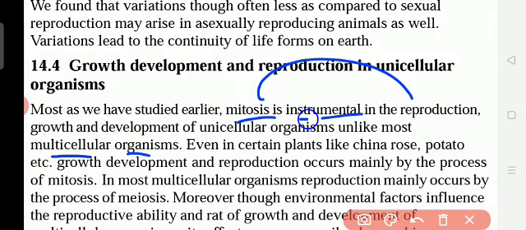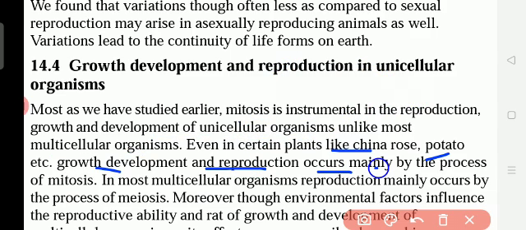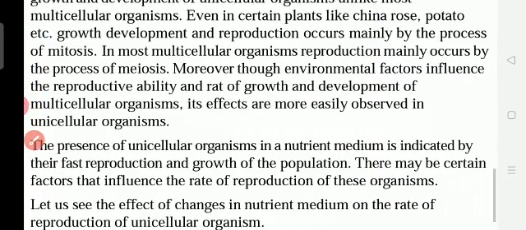Even in certain plants like China rose, potato, etc., growth, development and reproduction occur mainly by the